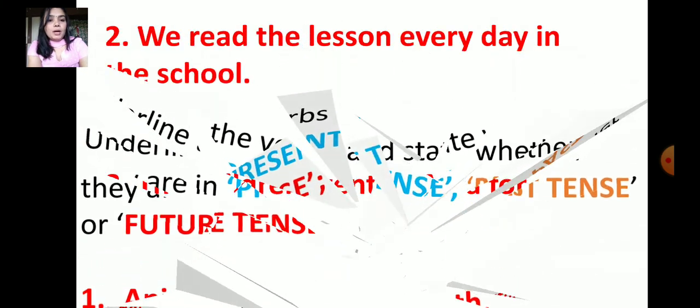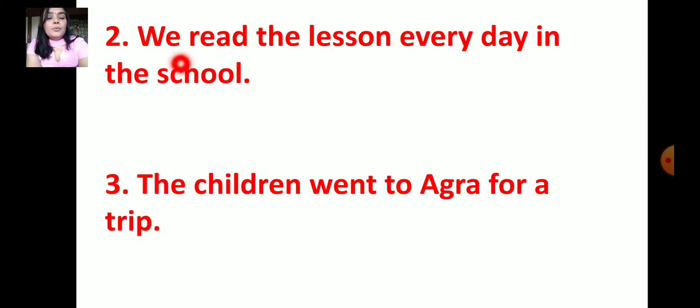Next one. We read the lesson every day in the school. So find out the answer. Number 3. The children went to Agra for a trip.